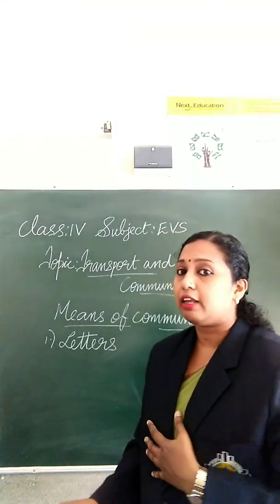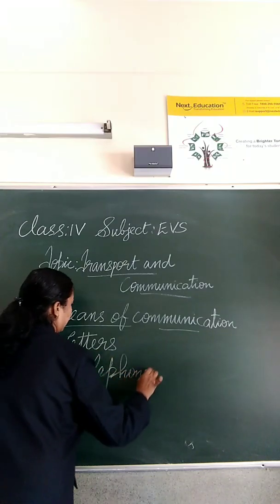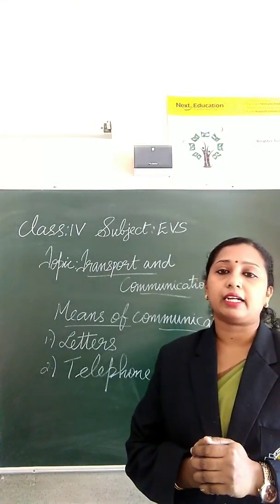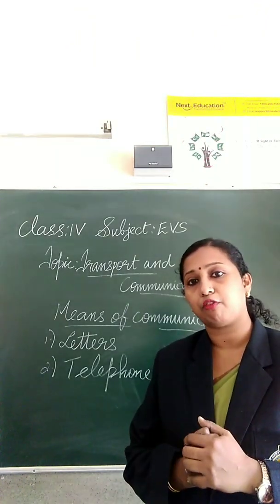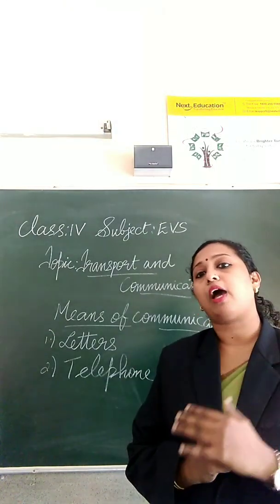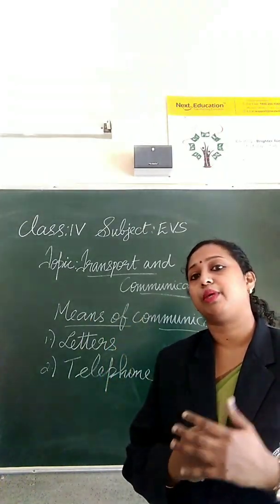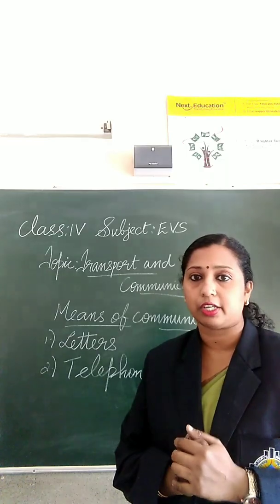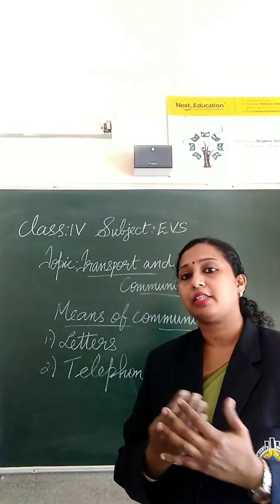The second one is the telephone. A telephone is an instrument through which we can directly speak to another person at a distance. Even if they are at a very long distance, we can talk to them. That is the use of the telephone. Nowadays telephones are very less. We are using mobiles more.